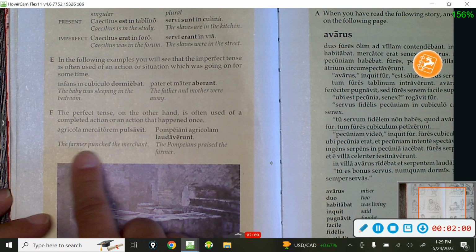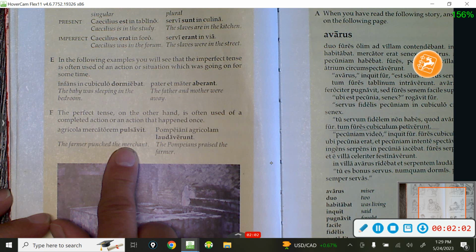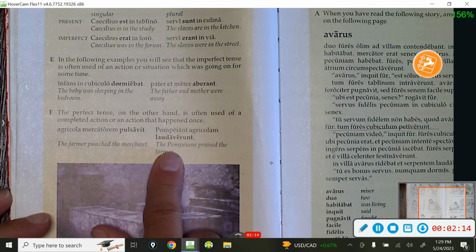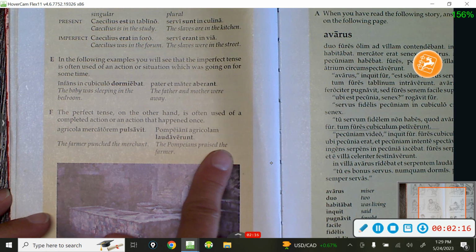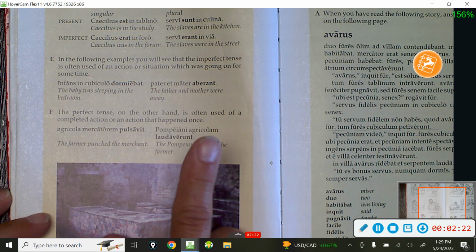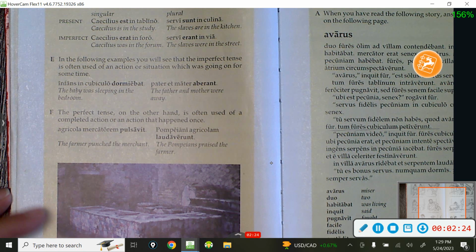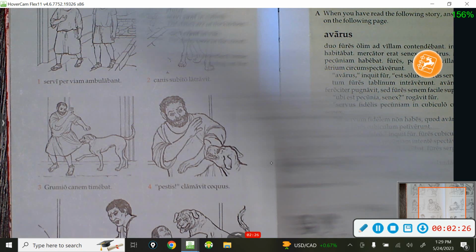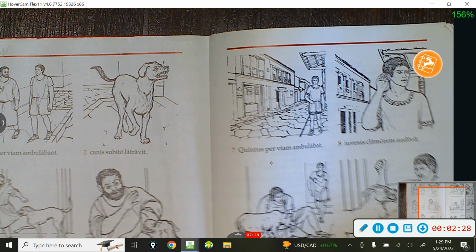The farmer punched the merchant. Did that happen over a period of time? No. He got punched. It's completed. I hope he only punched him once. Look here. The Pompeians praised the farmer. They praised him, but then they stopped. So these are your perfect tense.